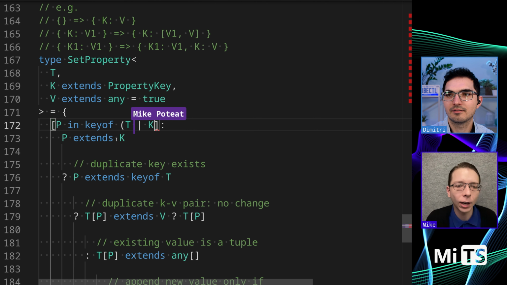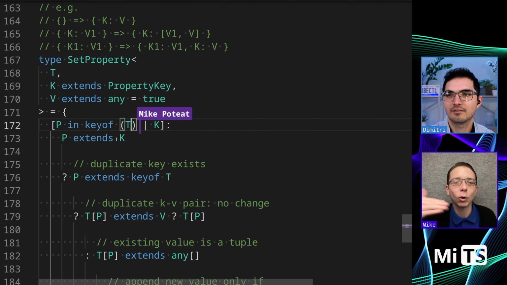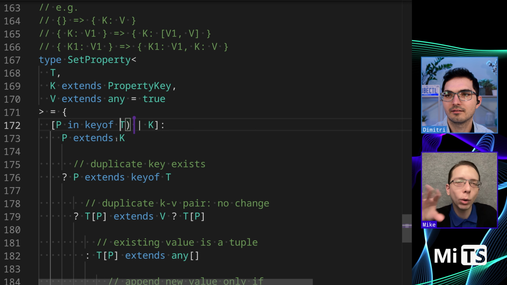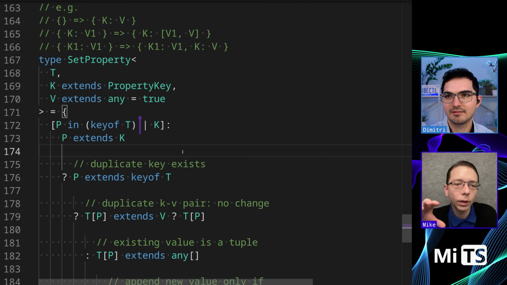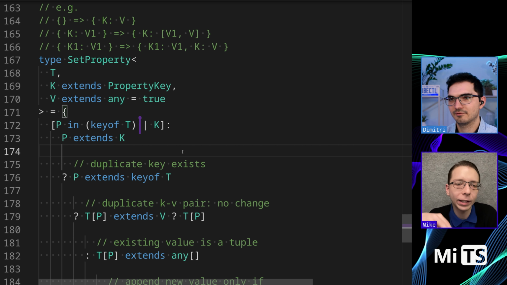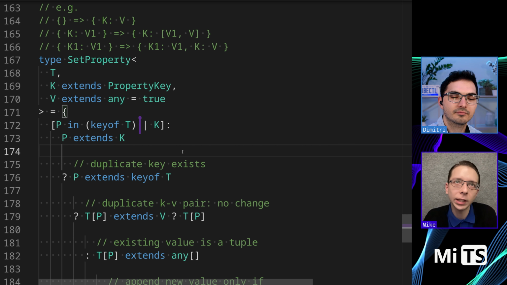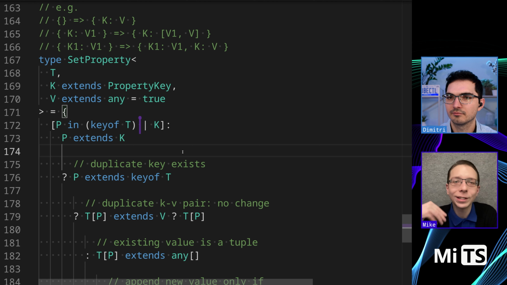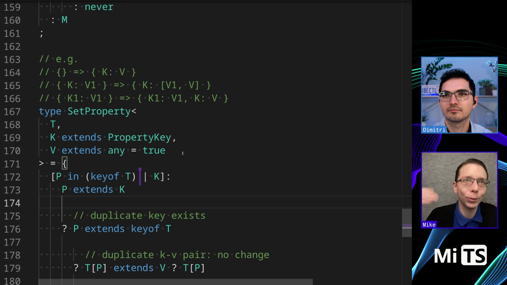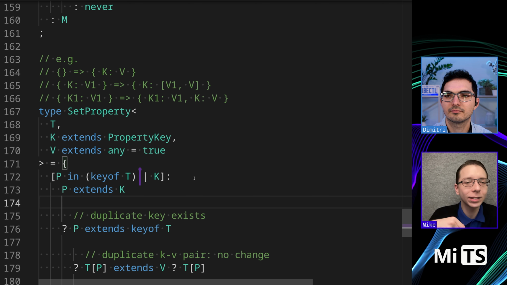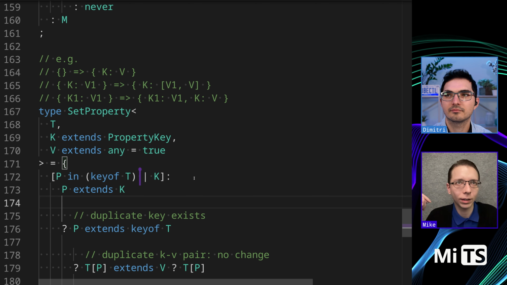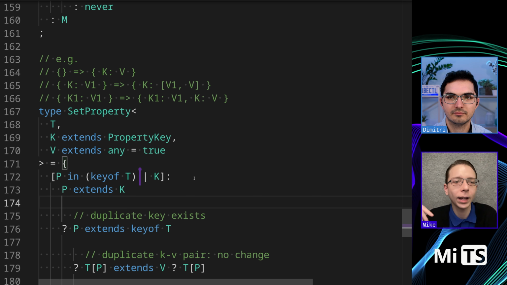It's key of T and then separately K. So what we get is the set of things to loop over. Yeah, exactly. The reason we can't just loop over the elements of T, which is M, our accumulator, is because we are going to be adding new things to it. We need to loop over both what currently exists and what is going to exist. And K represents what is going to exist.